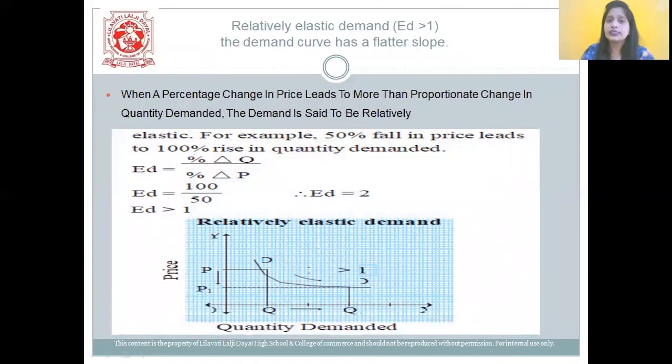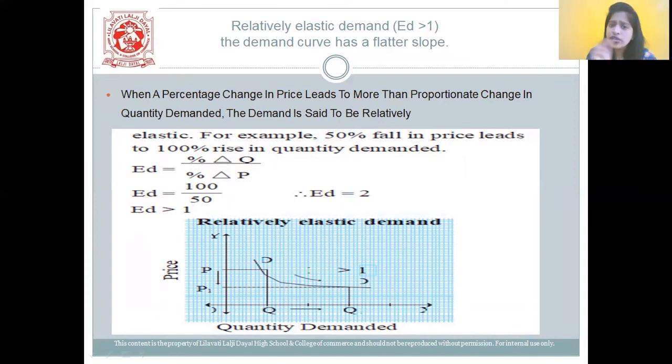Let's move on to the next type, that is relatively elastic demand. When a percentage change in price leads to more change in the quantity demanded, then that demand is said to be relatively elastic. In simple terms, for example, a 50% fall in the price will lead to a 100% rise in the quantity.